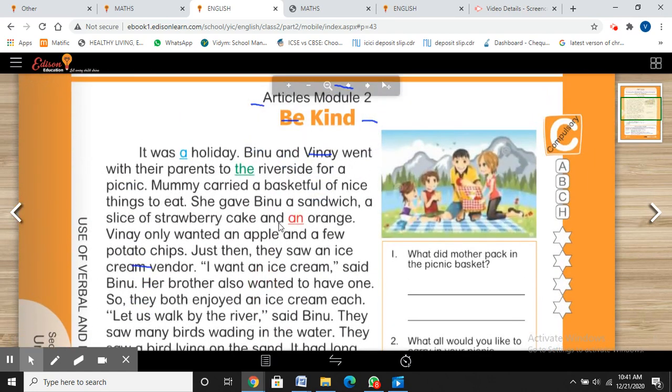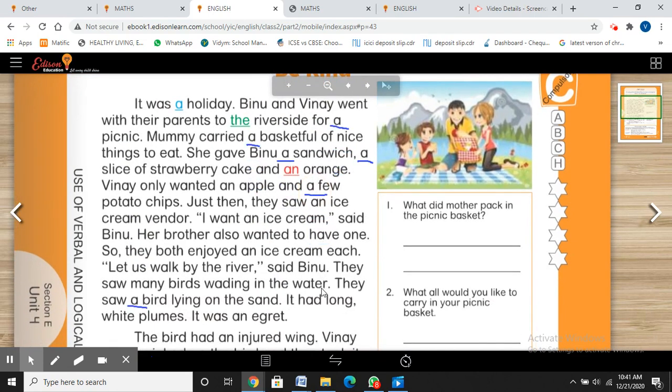So now: a picnic, a basket, a sandwich, a slice of strawberry cake, a few potato chips, a bird. All these are used with singular nouns, and they all start with consonant sounds. So you're going to make a list of a. Okay. Now we are going to work with the.